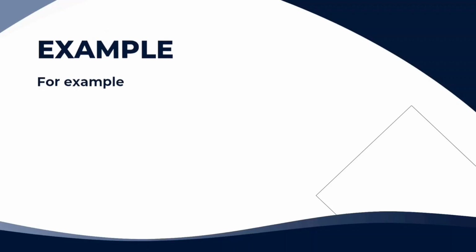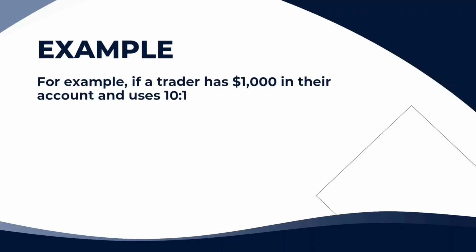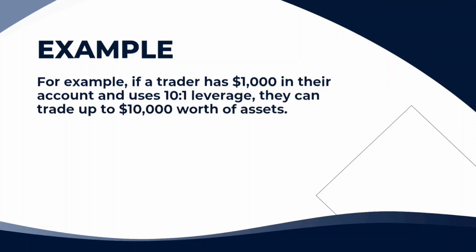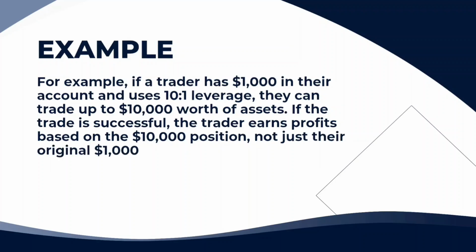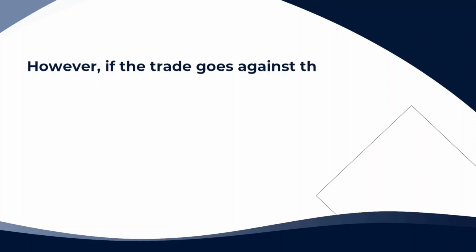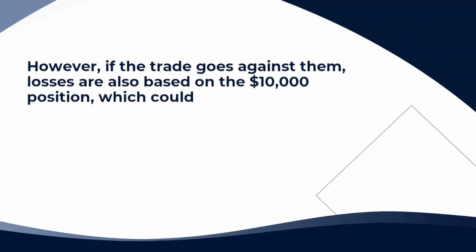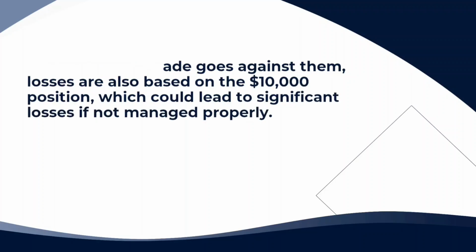respectively. For example, if a trader has $1,000 in their account and uses 10:1 leverage, they can trade up to $10,000 worth of assets. If the trade is successful, the trader earns profits based on the $10,000 position, not just their original $1,000. However, if the trade goes against them, losses are also based on the $10,000 position, which could lead to significant losses if not managed properly.